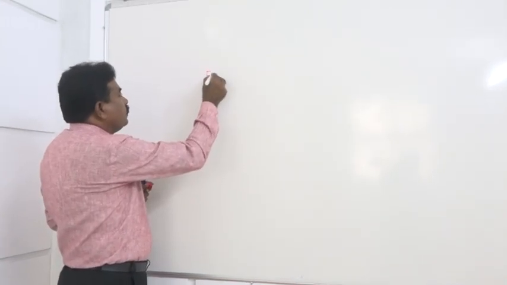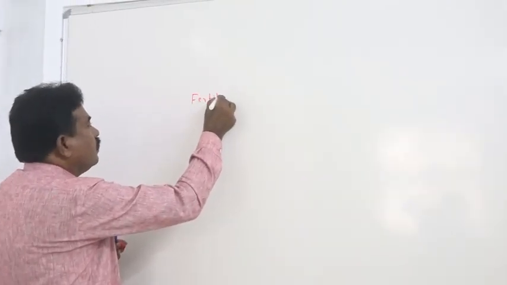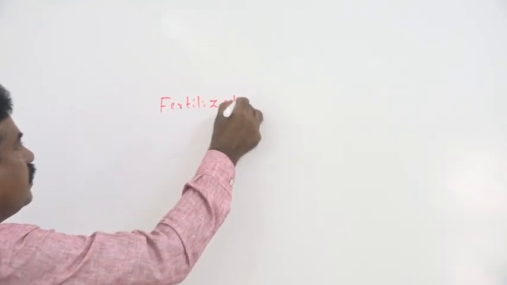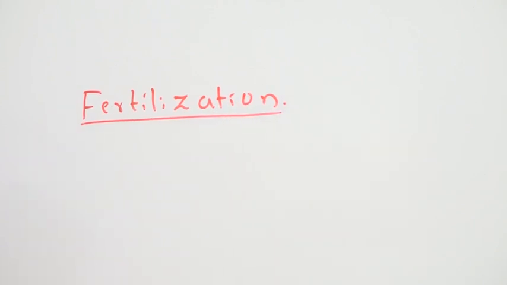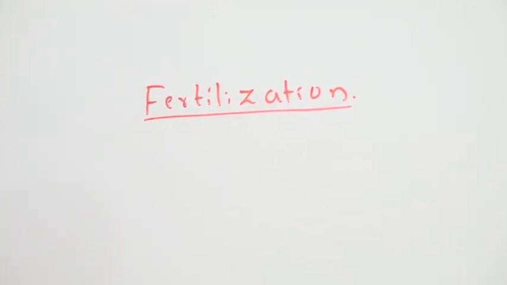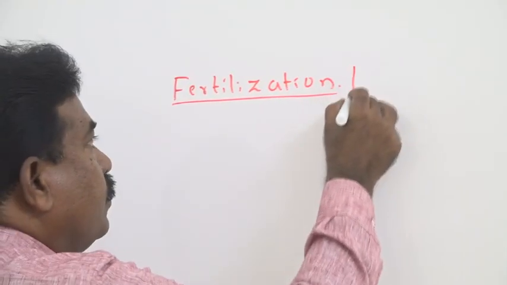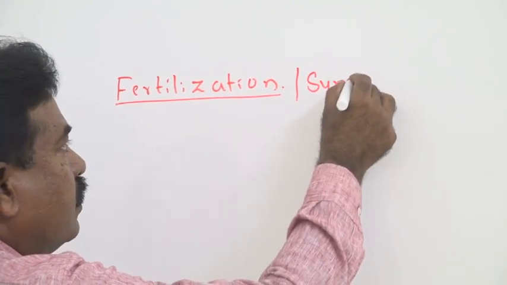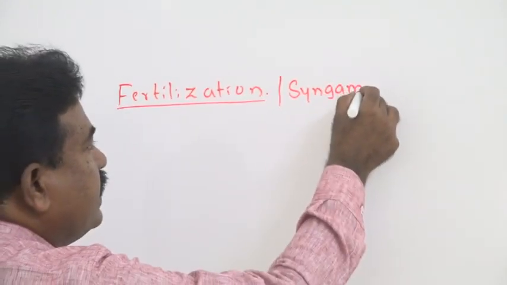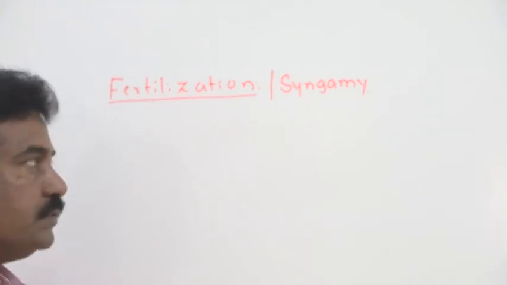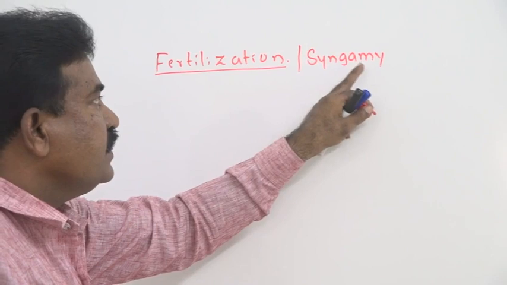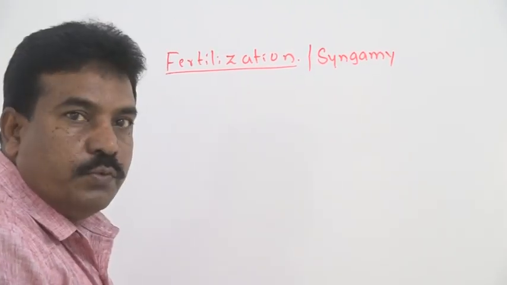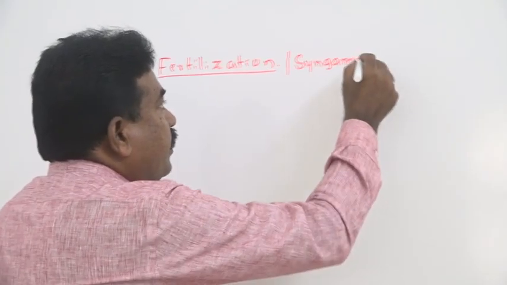Next, we have to discuss the term fertilization. The process of fertilization is also called syngamy. Syn refers to fusion. That is, gamete fusion we call syngamy.